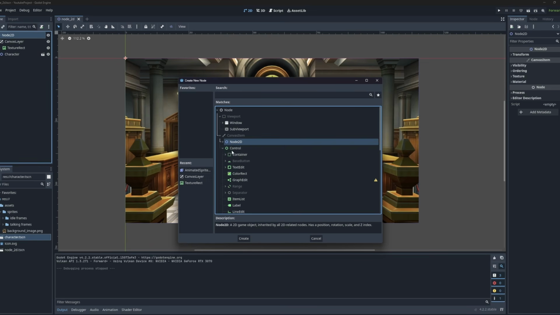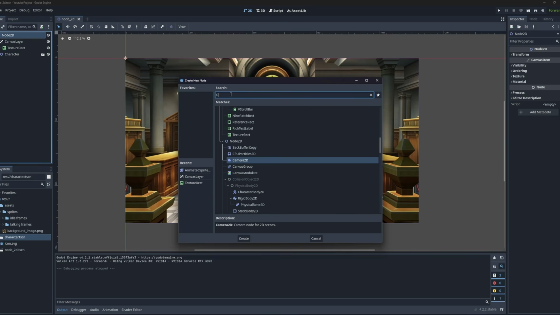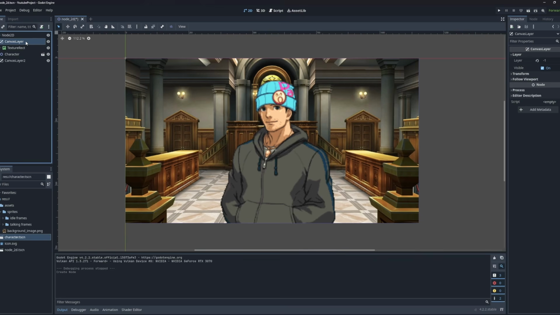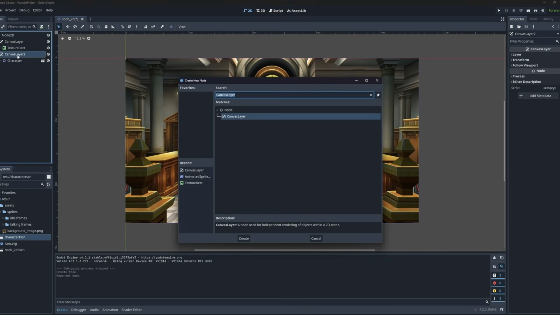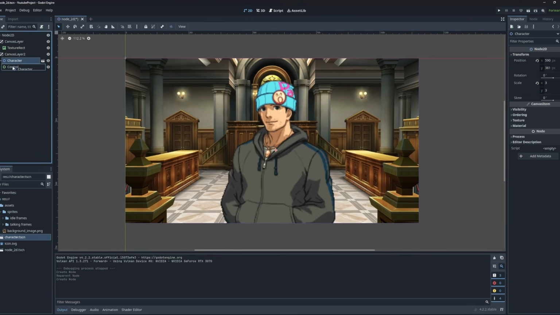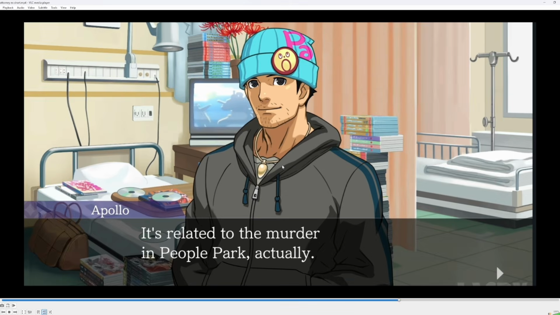So we're going to create another canvas layer actually before I do anything for the elements that will be positioned above this canvas layer. I'm going to move my character above this. I'm going to create a new node called control, and we're going to use this to position our character into the scene. So I'm going to click on control here, and if you look at the reference, the character is always positioned at the center of the scene, right?